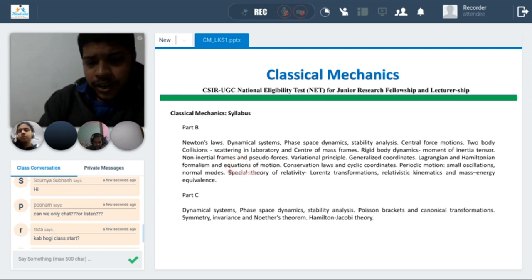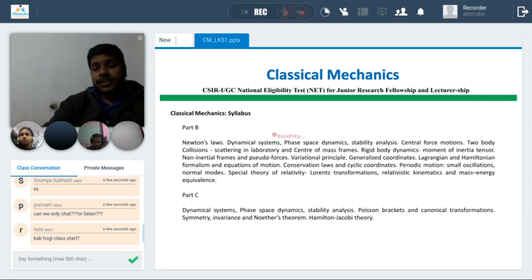First one class we will cover the theory of relativity, and we will take at least two 2-hour classes for Lagrangian and Hamiltonian formalism, equation of motion, conservation laws, and cyclic coordinate. So these things we will take in 2 classes. And periodic motion, small oscillation and collision, and Newton's law dynamic system. This will take 1 or 2 classes.